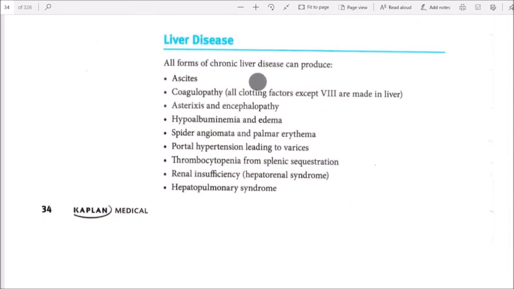Liver disease. All forms of chronic liver disease can produce ascites. Coagulopathy: all coagulation factors except factor 8 are made in the liver. Asterixis and encephalopathy. Hypoalbuminemia and edema. Spider angiomata and portal hypertension leading to varices. Thrombocytopenia from splenic sequestration. Renal insufficiency, hepatorenal syndrome, and hepatopulmonary syndrome. All chronic liver diseases can produce these.